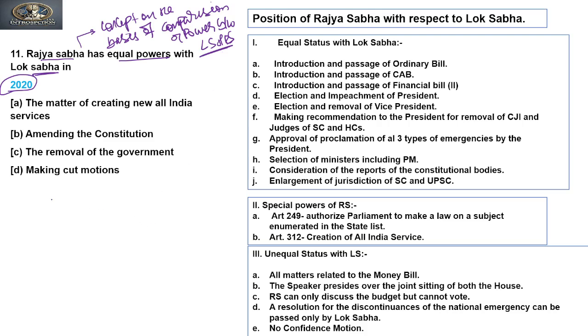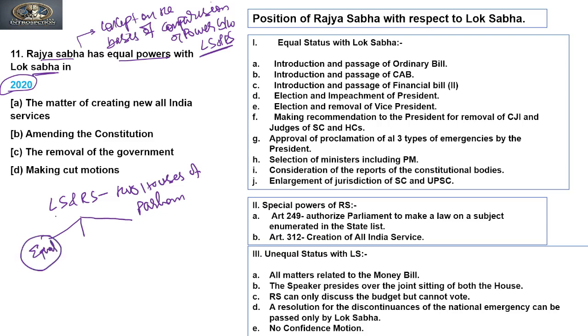And also we know that the Lok Sabha and Rajya Sabha are two houses of parliament. So there are three circumstances. There are certain circumstances where the power is equal in terms of Lok Sabha and Rajya Sabha.